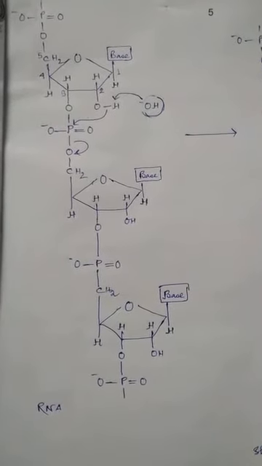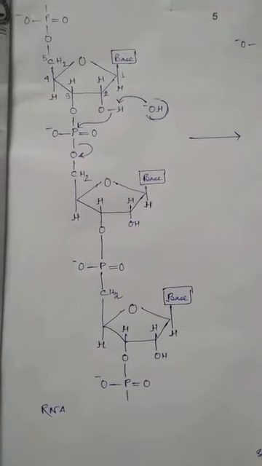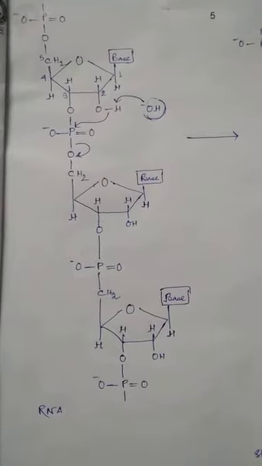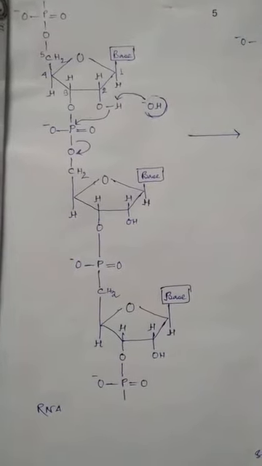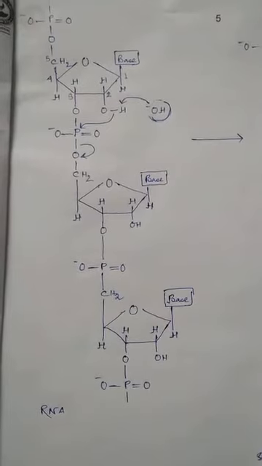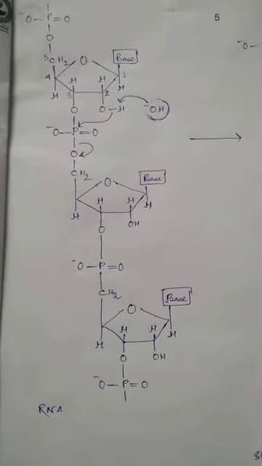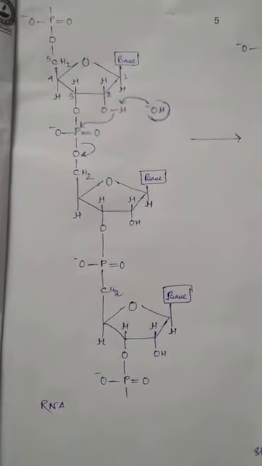In order to answer this question, I request you all to see this diagram of an RNA strand.